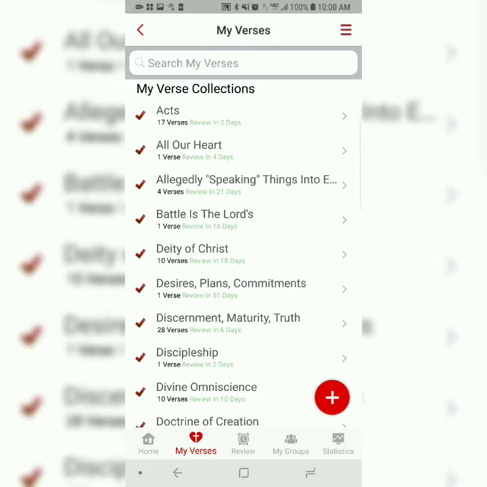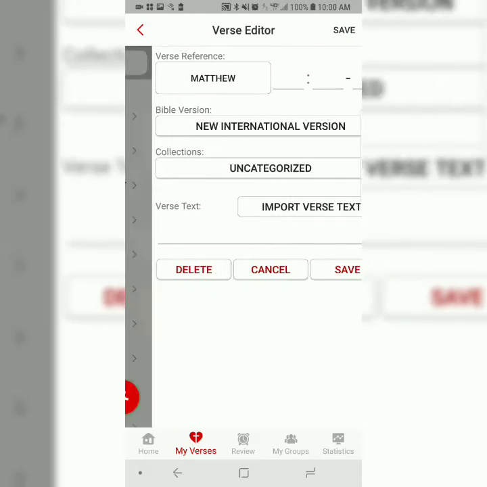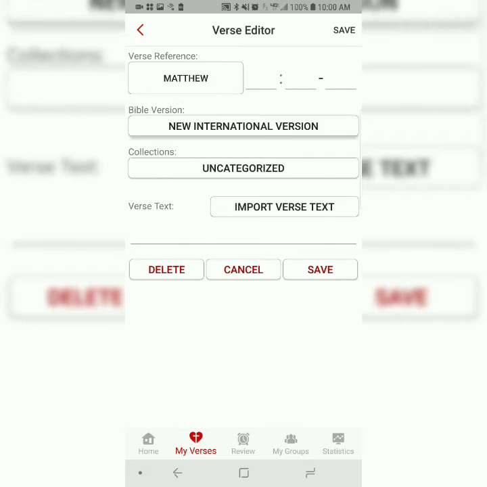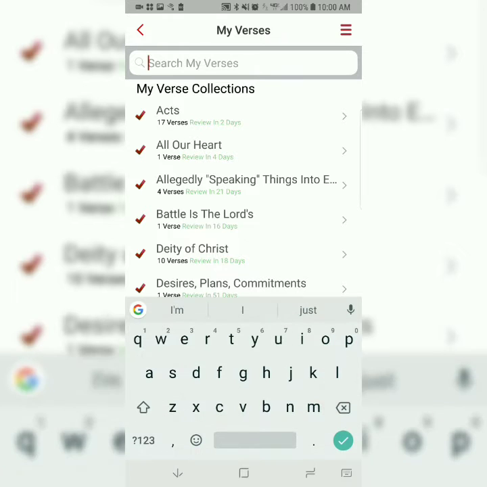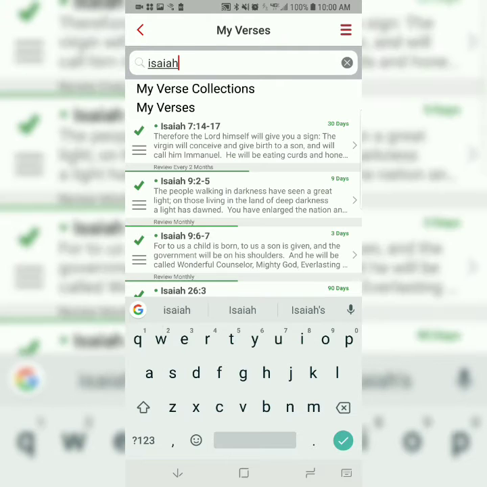Ordinarily, you would hit the plus sign at the bottom right hand of the screen to add a new verse to your library. And as you can see, there's different translations you can choose from when you're adding new verses to your library. So although I'm using the NIV, you can use different translations when doing this on your own app. So I'm just going to search for the verse in my library since it's already been added.